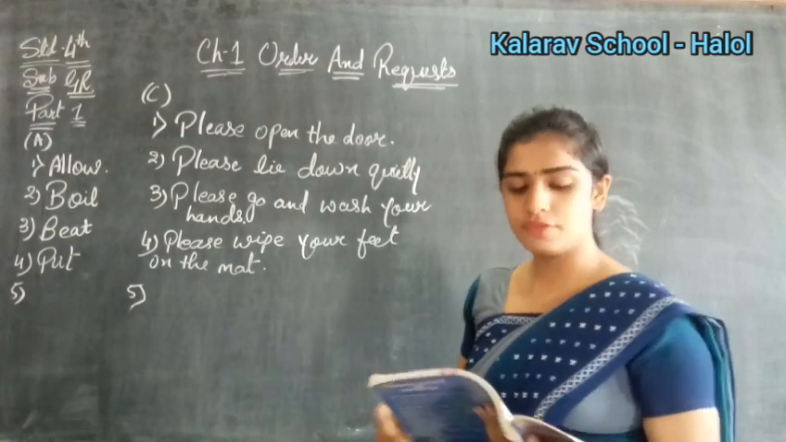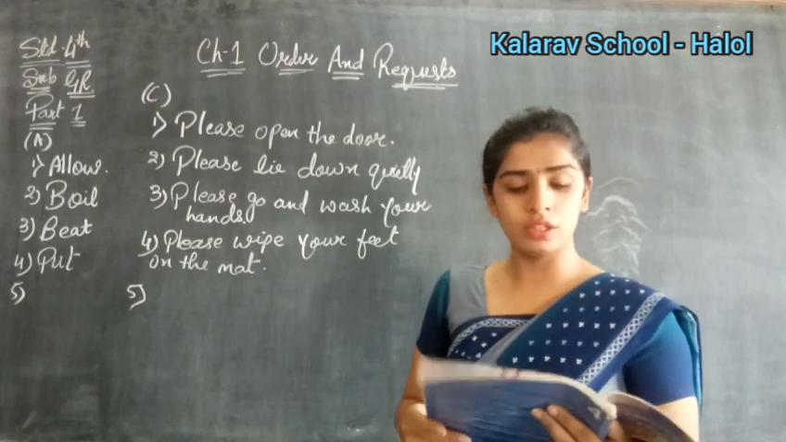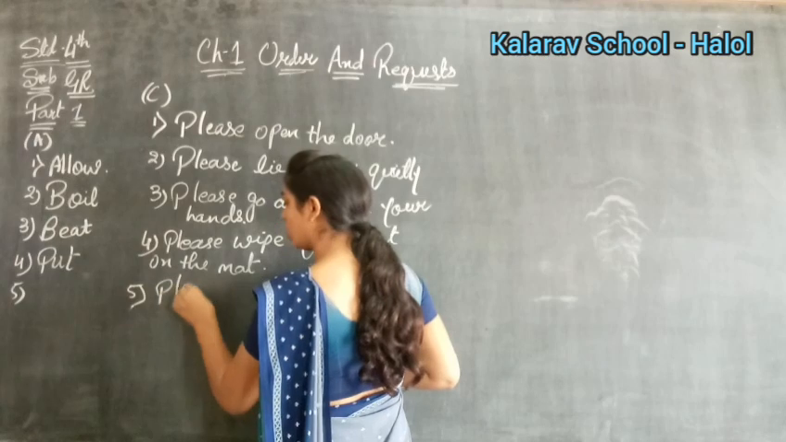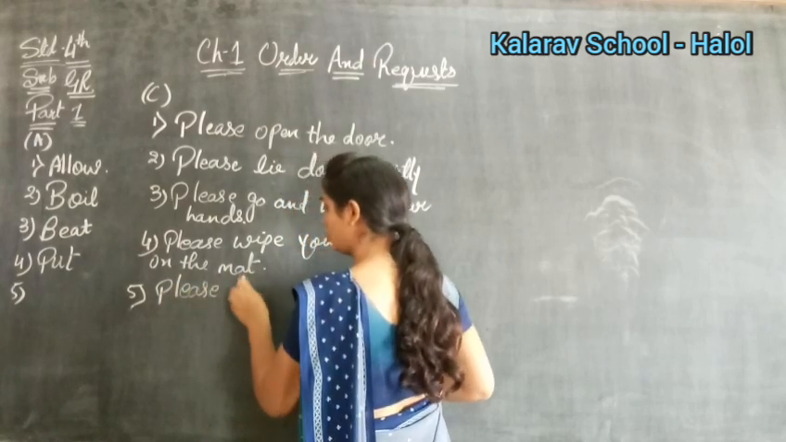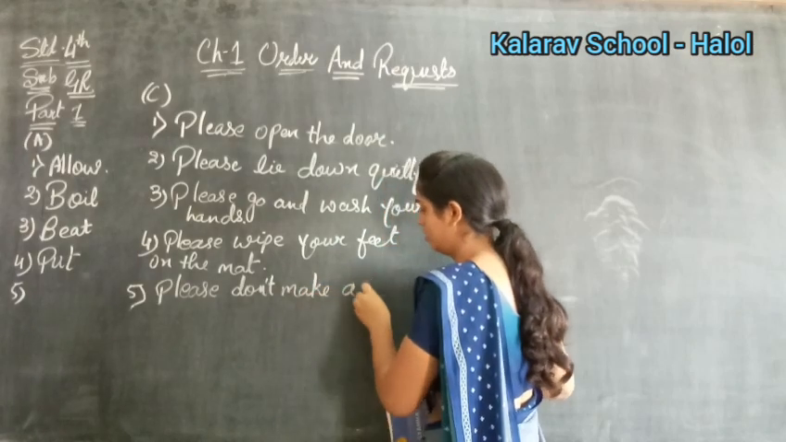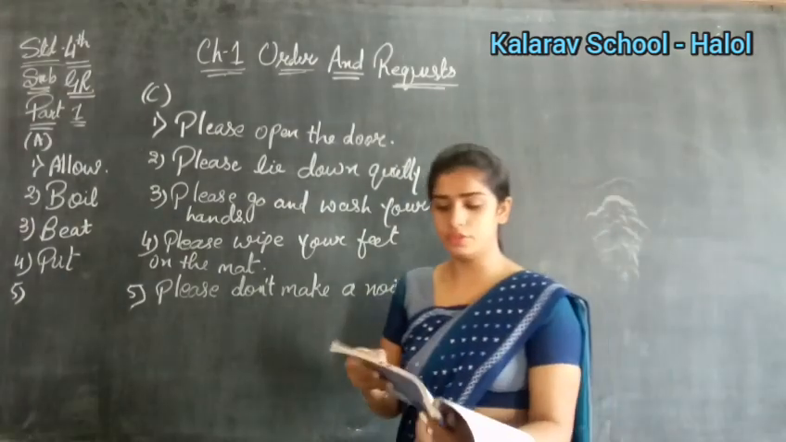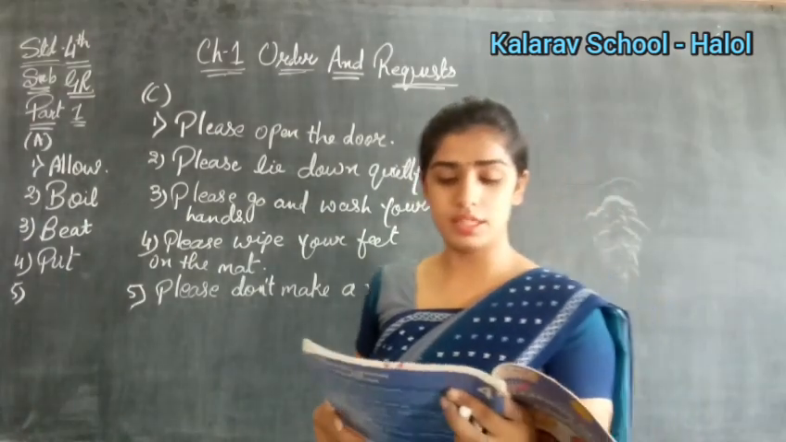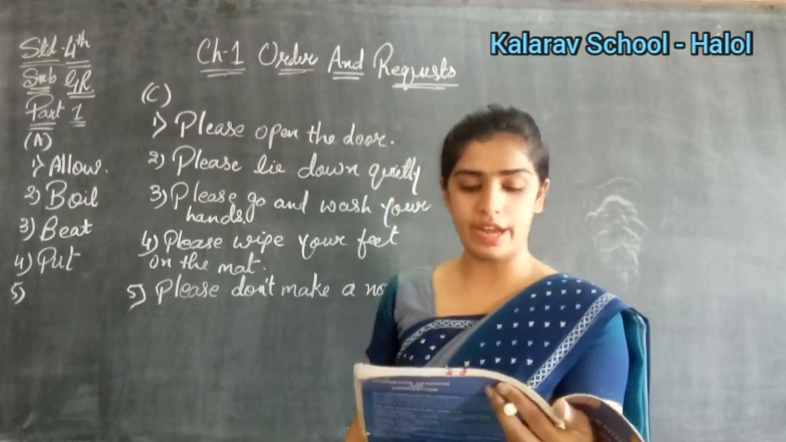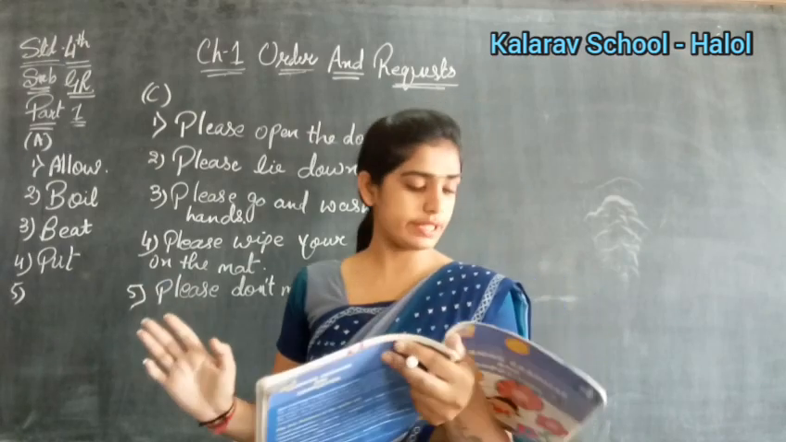Clear? Now see what is the fifth number. Don't make a noise. So this is an order. Yes, don't make noise. So you have to change it into the request here. So again, please don't make a noise. Understand? And in the last you have to put the full stop. Next, the last number 3. Show me your identity card. Again it is an order. So what will you write? Please show me your identity card. So clear with exercise C?